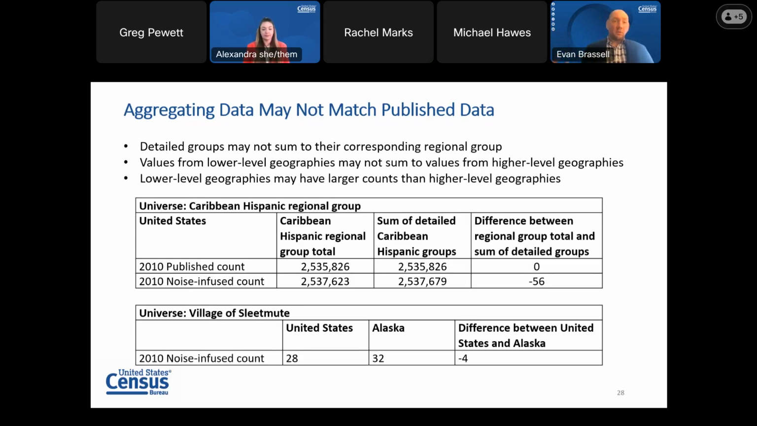Another example is across geographies. Summing the counts for a given group across all states might not match the published national count. These inconsistencies are not unique to the detailed DHCB product, but were also present in the detailed DHCA.